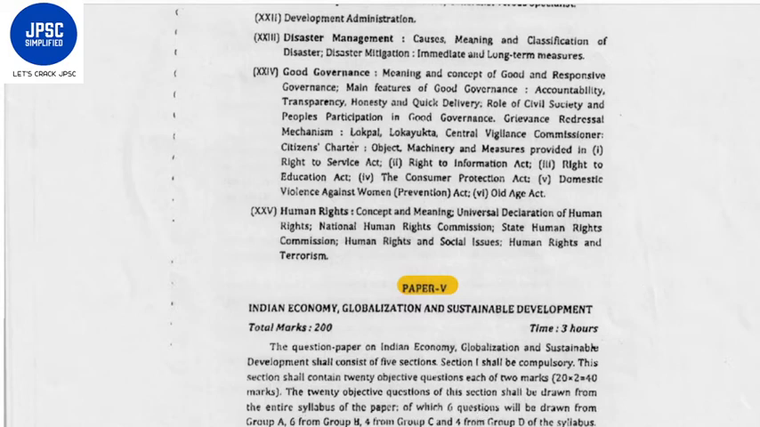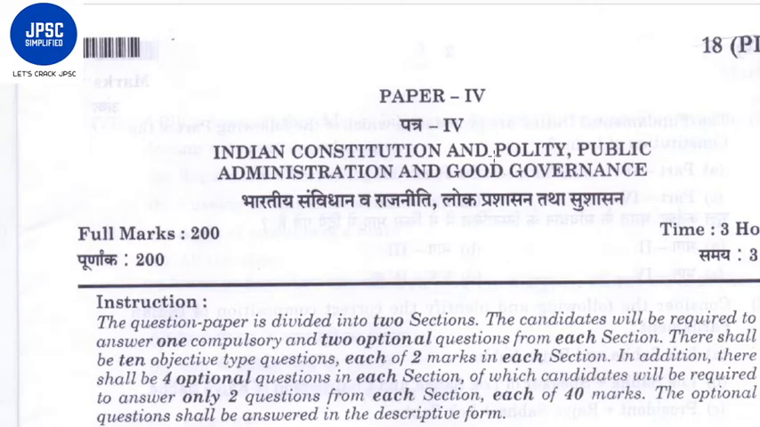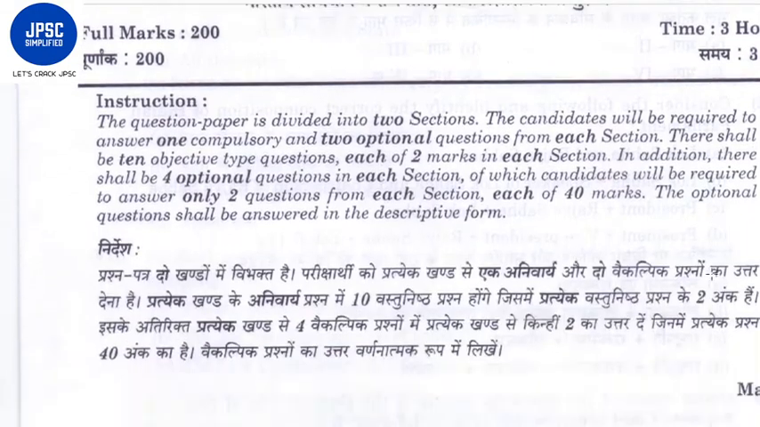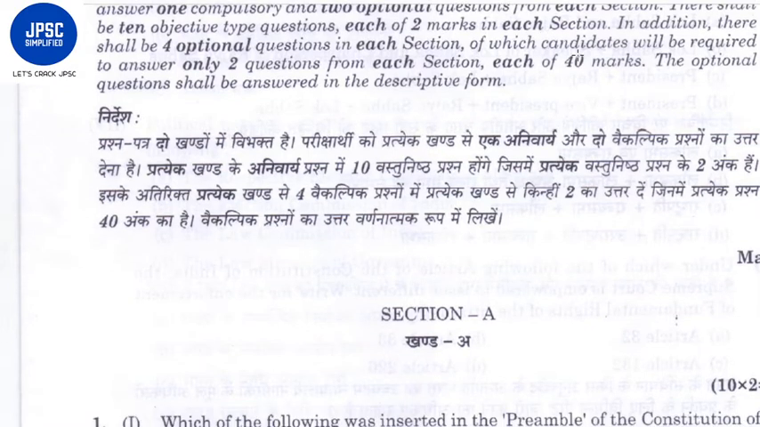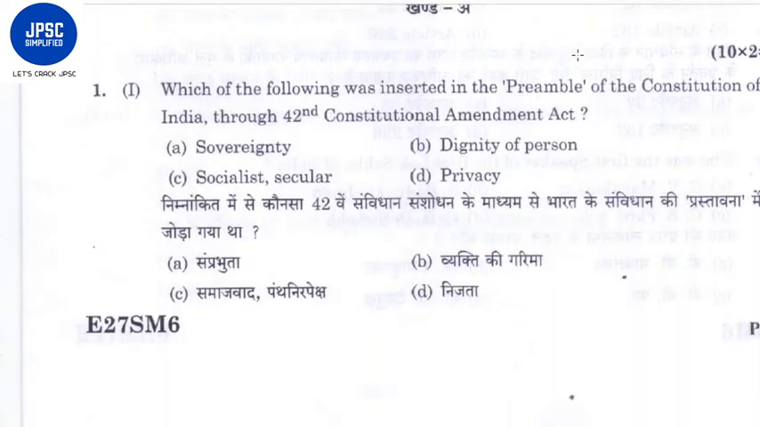Now let's look into the 2016 mains paper of Indian Constitution and Polity, as well as public administration and good governance. That is paper 4. See here, you can see it contained 200 marks. Time allotted was 3 hours. Again, it had two sections. Two optional questions from each section, 10 objective type questions, each of 2 marks in each section, that I have explained to you a little earlier. So we come to the questions.